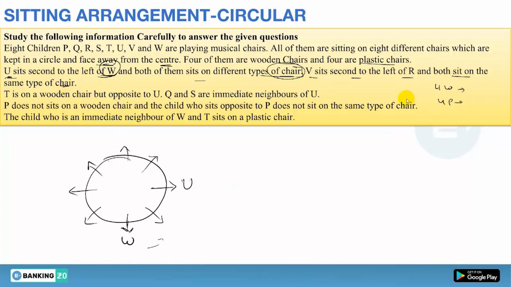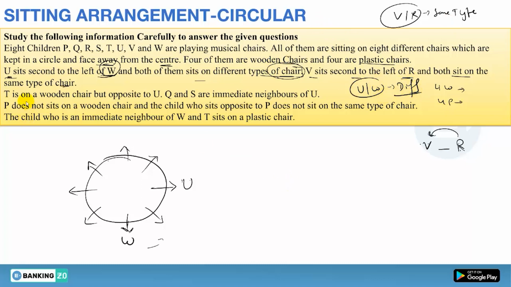Next, V sits second to the left of R and both sit on the same type of chair. Now we must place V second to the left of R, but right now we don't have R or V, so we can't take it directly. We will take it as a point that V must be second to the left of R. I am taking it in a linear way, with left and right according to you, but when you are placing it in the circle, you have to take all persons facing outside, so you have to place accordingly. In a linear arrangement, if you have R, then second to the left it will be V. Done. And both of them are on the same type of chair, so V and R are on the same type. And we have U and W on different types.